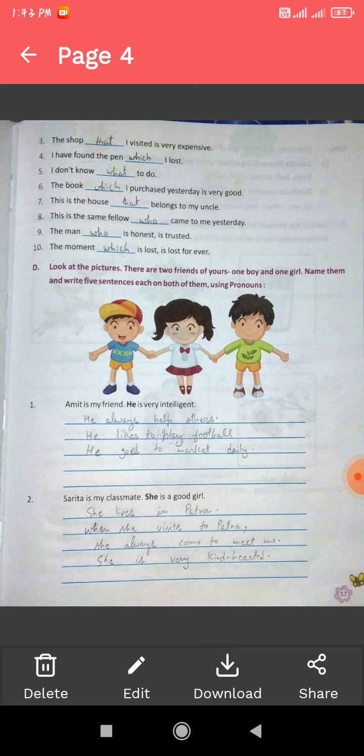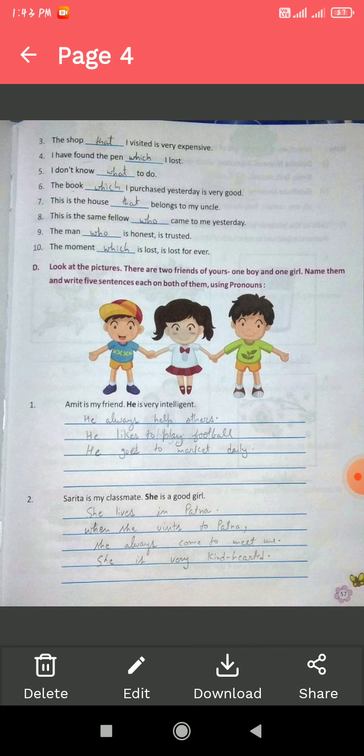After that we should write 5 sentences. I have written 3 sentences. He always helps others. He likes to play football. He goes to market daily. He always respects his elders.